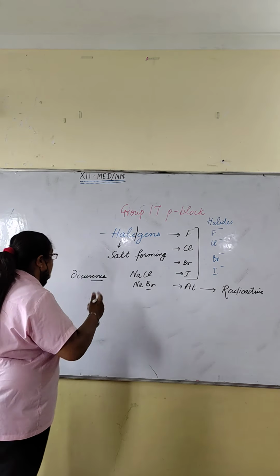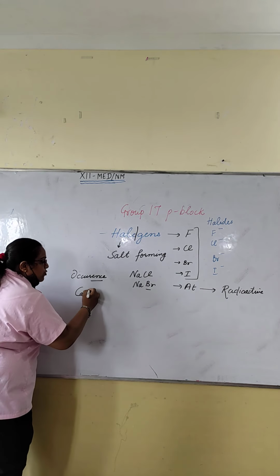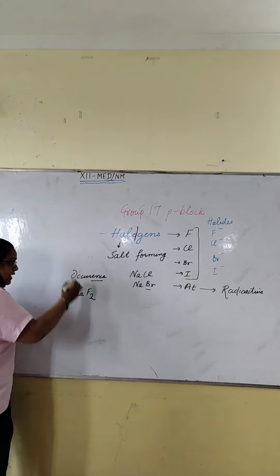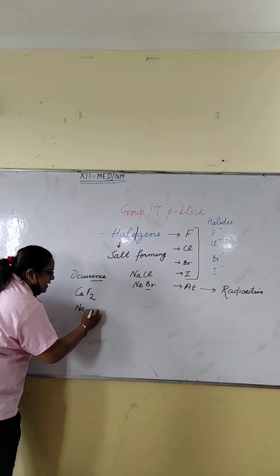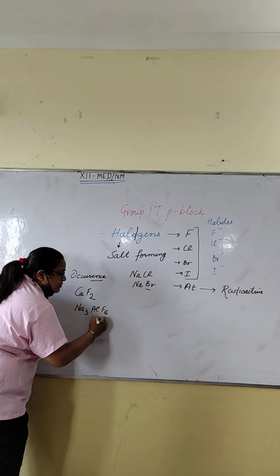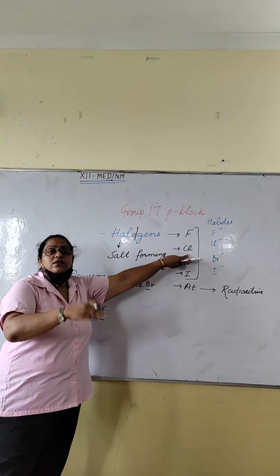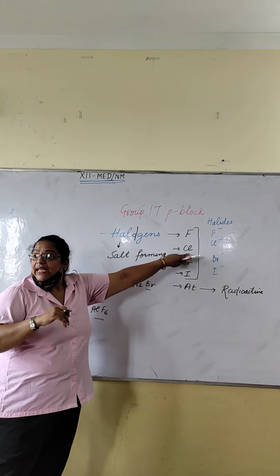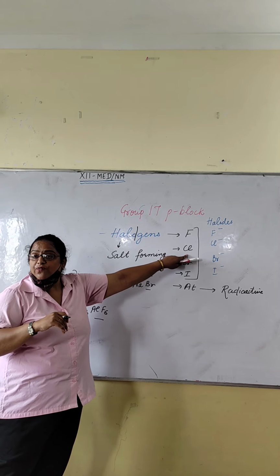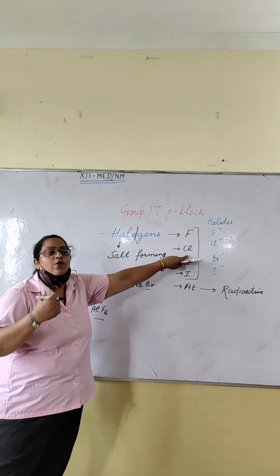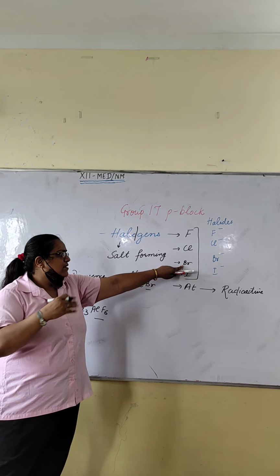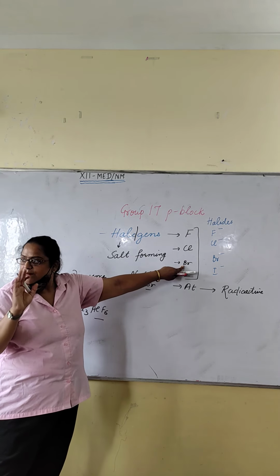Fluorine is found in nature as fluorspar. Its ore is calcium fluoride. Its other ore is cryolite, Na3AlF6. Okay? And chlorine is found in the form of salts, like NaCl. The main source of NaCl is sea water. It also occurs in some marine areas, a little bit.